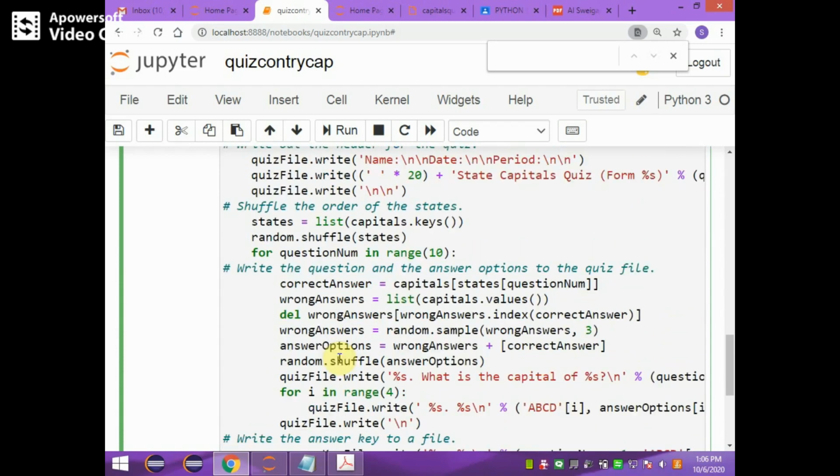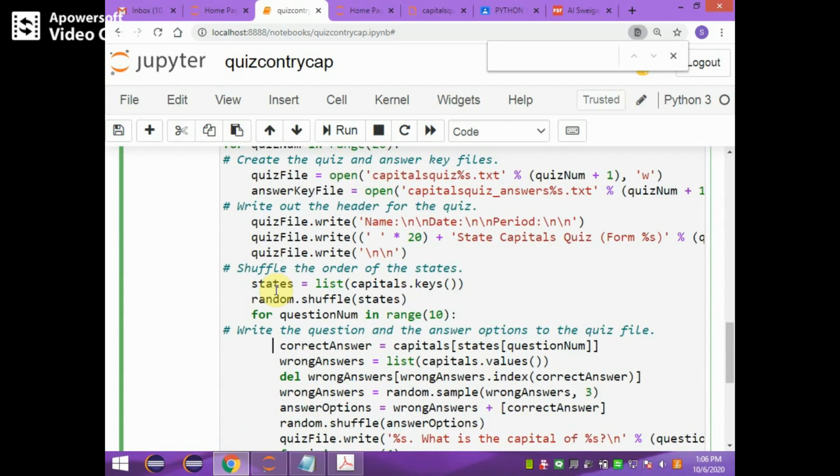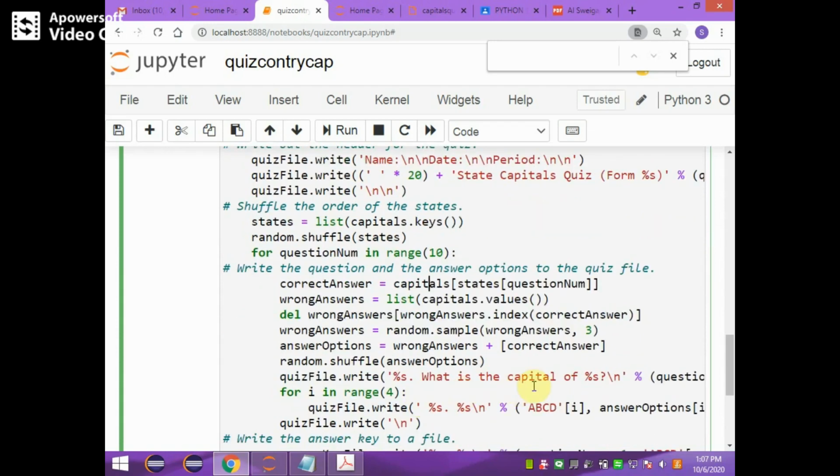And during storing different questions, once again the questions are shuffled. Questions are shuffled by using random.shuffle. And then those 10 questions will be asked according to different states which are stored in the states list.